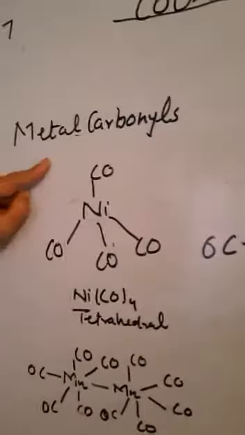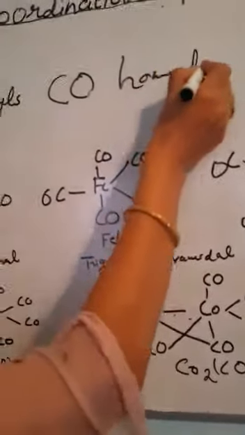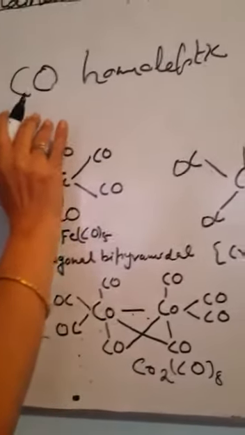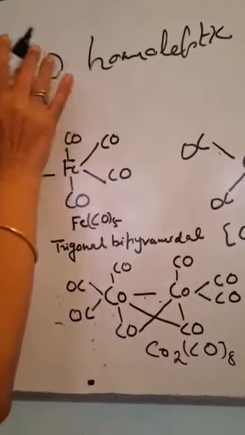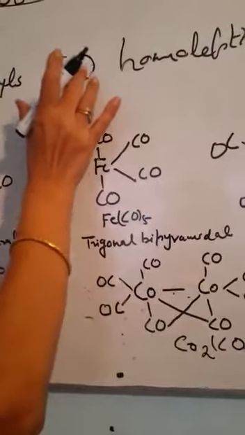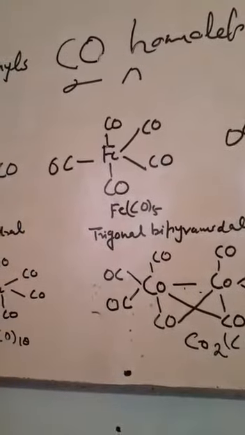There is another class of compounds which is known by the name of metal carbonyls. In these compounds, carbon monoxide acts as a ligand. These are simple compounds. These are homoleptic. Homoleptic means that there is a presence of only one ligand. There will be formation of metal-carbon monoxide bond, which will have both sigma as well as pi character.